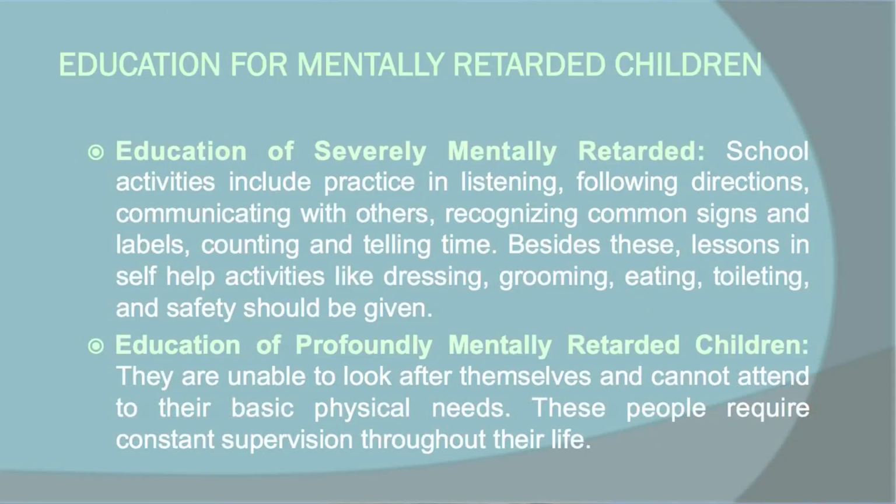They always need some kind of help, maybe their parents help them, or they need some attendant so that they can look after them throughout their whole life, and they cannot attend to their basic physical needs. These people require constant supervision throughout their life. So this kind of education should be given under the category of mentally retarded children.